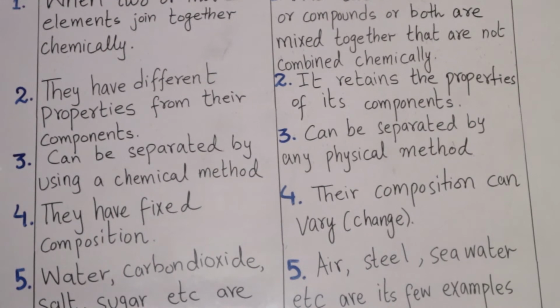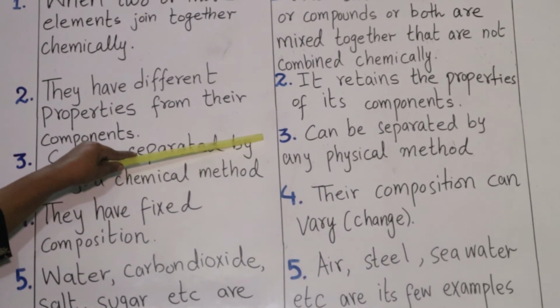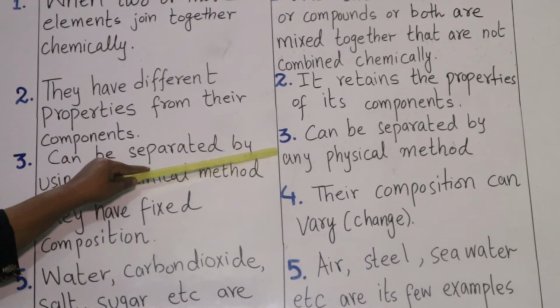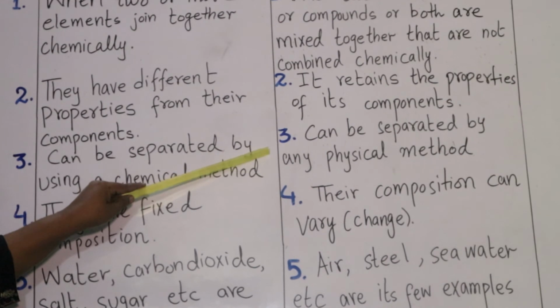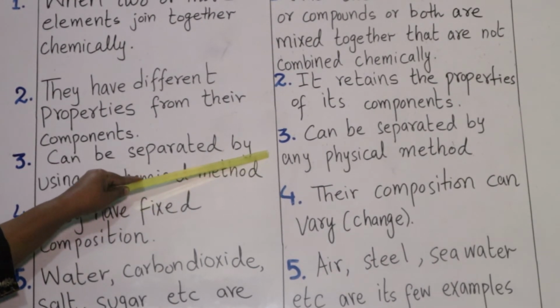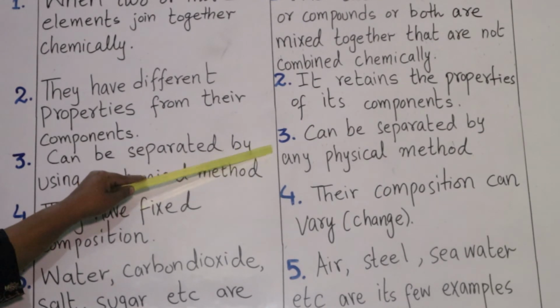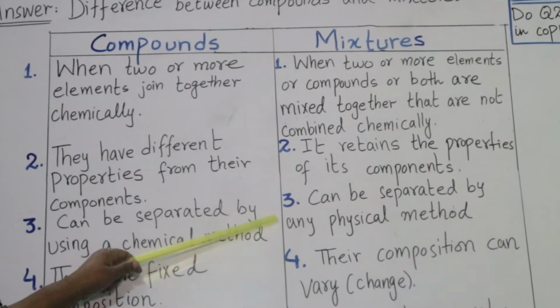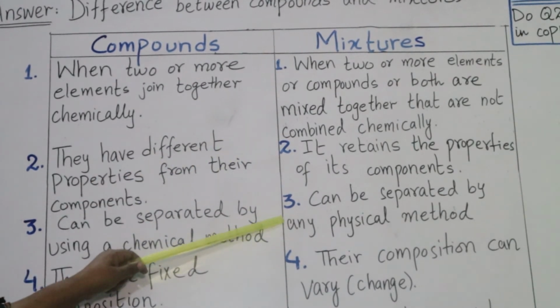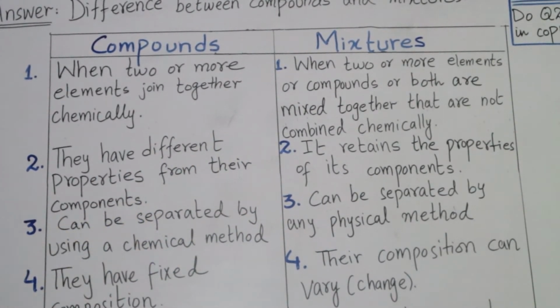The third difference is the separation. Compounds can be separated by using a chemical method. Compounds cannot be separated by simple methods of separation, whereas mixtures can be separated by any physical method. For example, if you have a salad plate, you can separate different vegetables or fruits from the salad. So separation is easy in mixtures as compared to compounds.